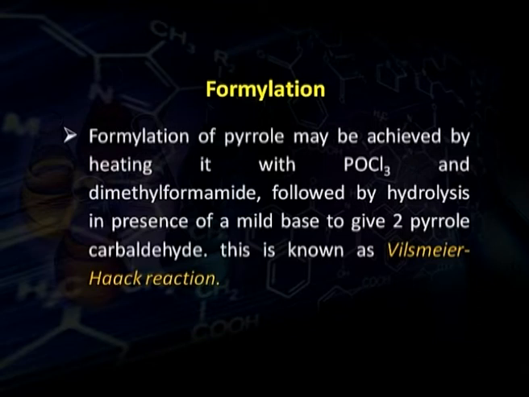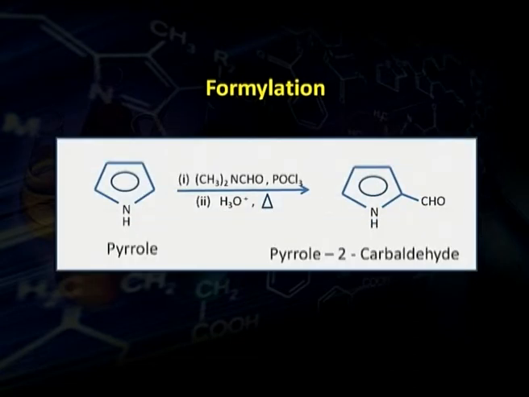In this process, pyrrole is treated with phosphoryl chloride in dimethylformamide, followed by its hydrolysis in the presence of a mild base. The reaction is the same: at the 2 position a CHO group gets attached and we get pyrrole-2-carbaldehyde. So this method is used for formylation of pyrrole, not the Gattermann reaction, which is useful only for those pyrrole derivatives which deactivate the pyrrole molecule.